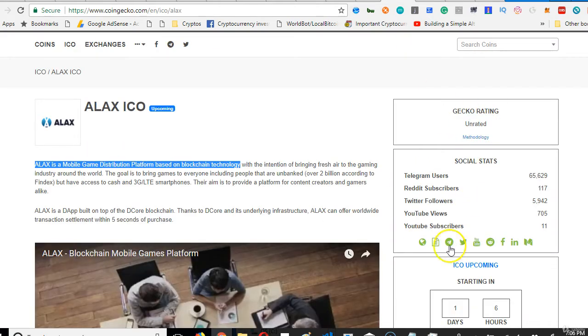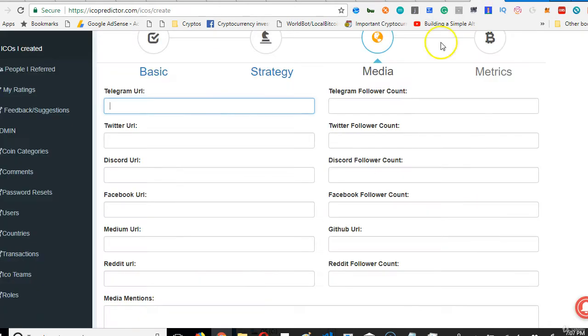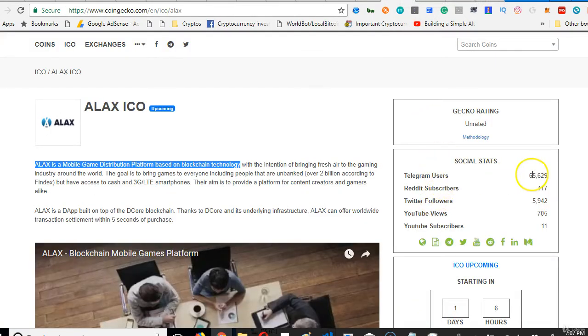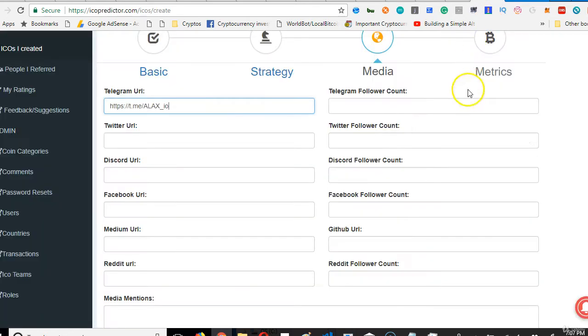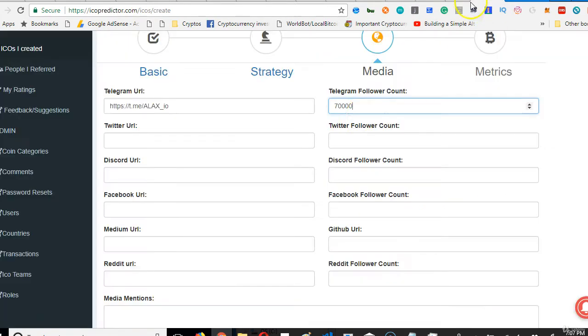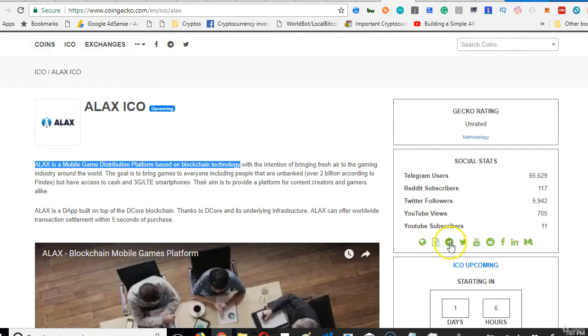So for the Telegram, we copy the Telegram link address. I think we should just go with what was already listed here. So this is the Telegram URL, and they have 70,000 people on their Telegram. 70,000. And then their Twitter has 6,000, and the URL for the Twitter I copy, link address.